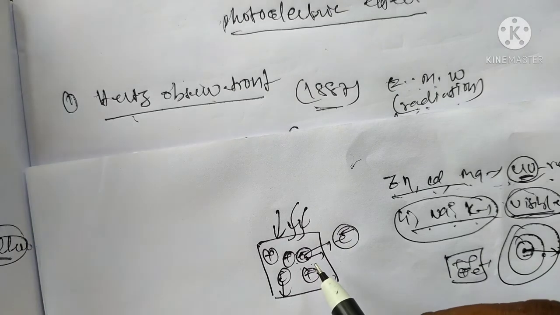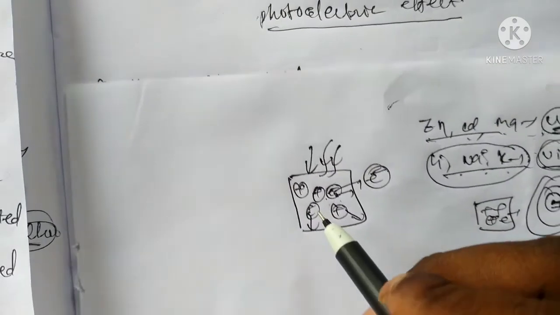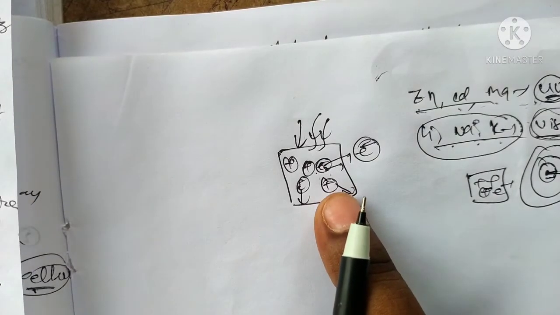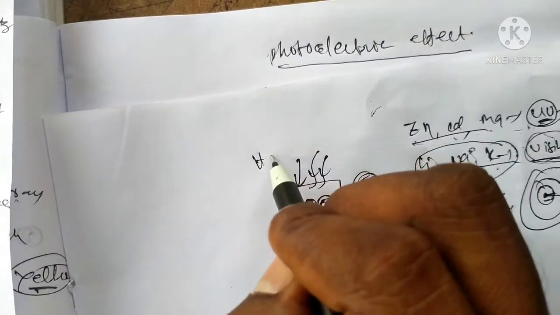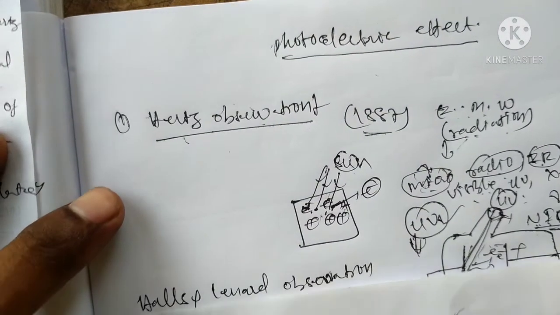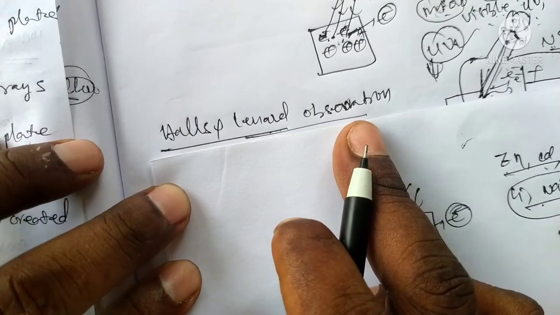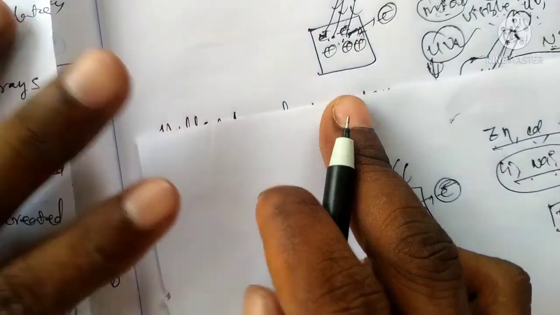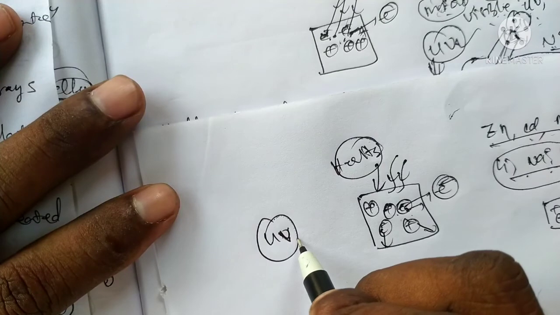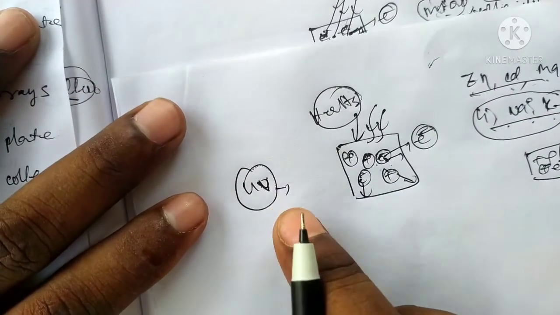They absorb the light energy, and they can move and escape from the metal. These observations were made by Hertz. Now we can look at the observations of Hallwachs and Lenard. They observed using UV rays, using only UV light frequency ranges.